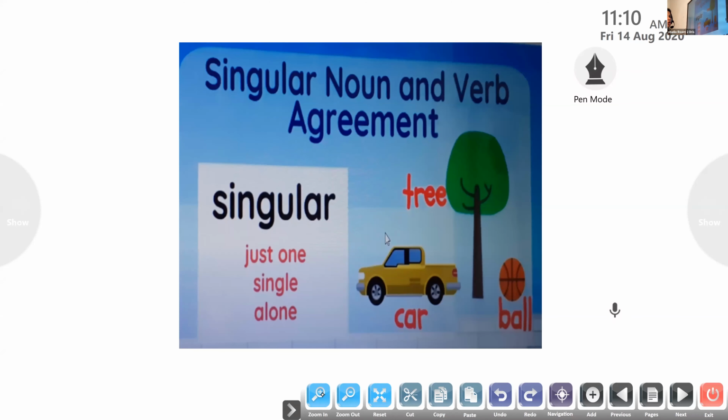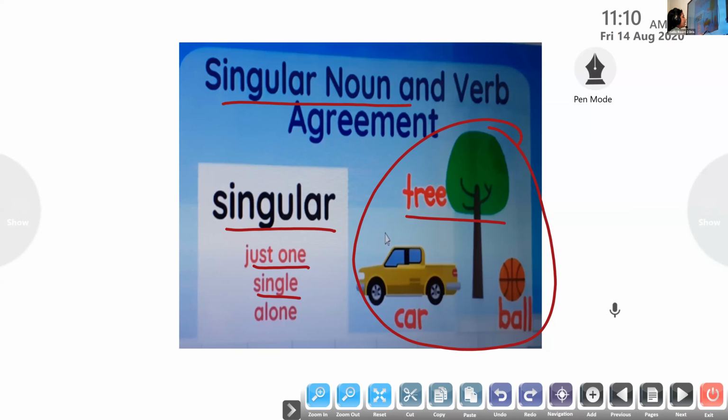Now, first of all, let us learn what is a singular noun. Singular noun is nothing but one. Singular means just one, single. You can see some of the nouns here. One tree, one car, one ball. Okay, so we call it ball, tree, car. It is single, it is singular, it is just one. That is a singular noun.